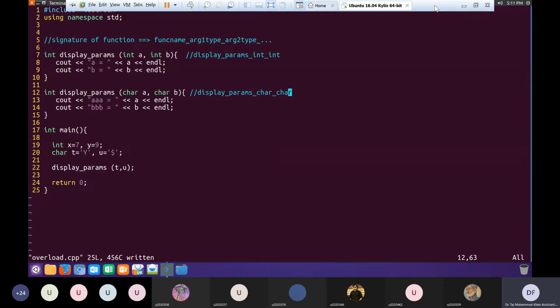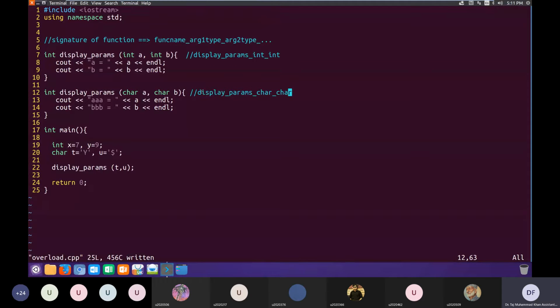And we can distinguish between those function definitions based on the function signatures. Internally the compiler identifies each function by its signature, and the signature of a function is composed of the function name and the number and types of its arguments: func name, arg1 type, arg2 type, and it continues like this.